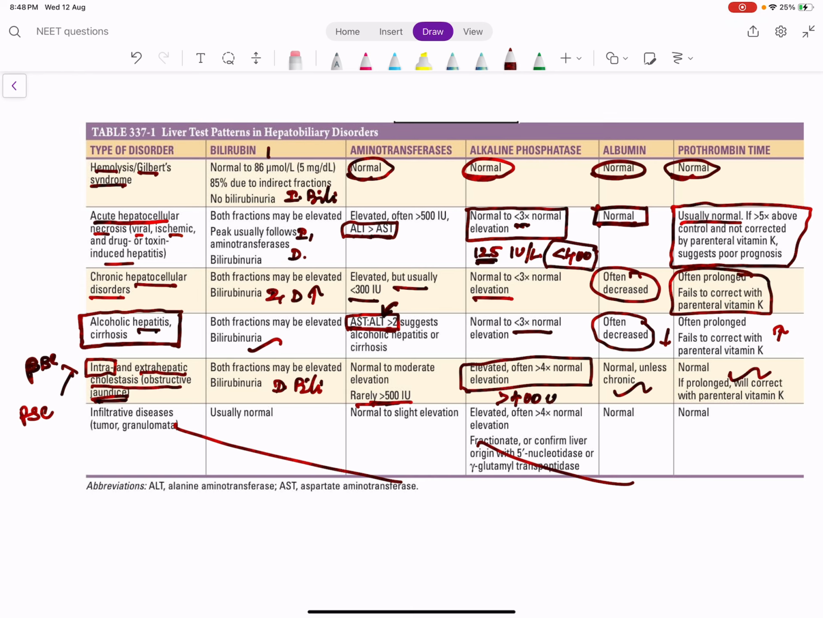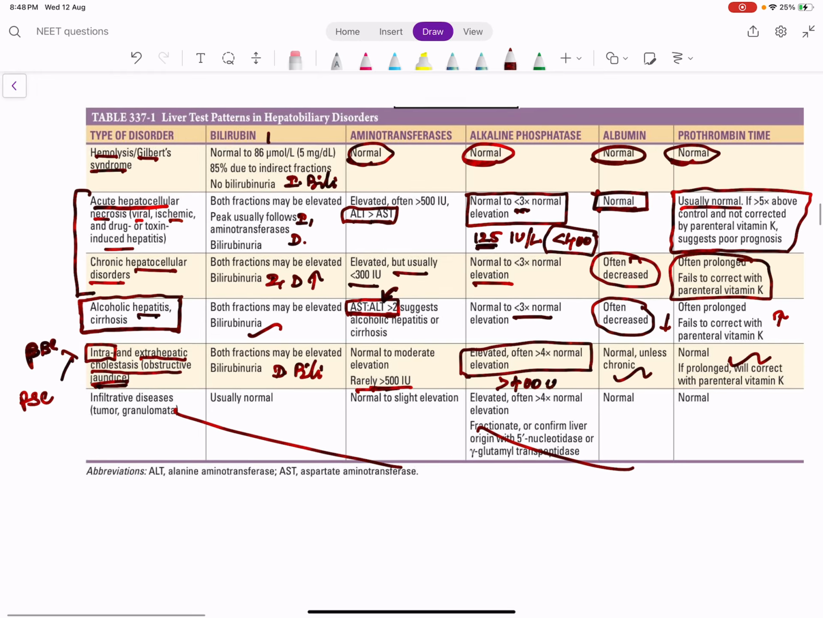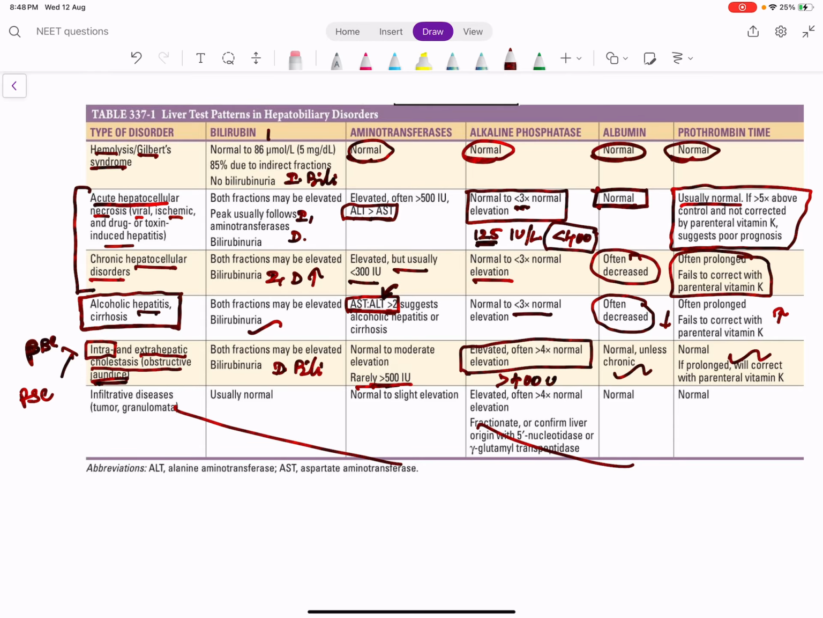So time and again we are discussing only 3 types of diseases: isolated bilirubin elevation, hepatocellular diseases, and cholestatic diseases, right? Only in alcoholic hepatitis, AST will be more than ALT in the hepatocellular disease. In the chronic liver disease, what happens? Albumin will be low, INR will be high, right? In hepatocellular pattern, AST will be high, ALT will be high, both fractions of bilirubin will be high. In alcoholic liver disease, AST will be more than ALT in the ratio of 2:1. When the disease becomes chronic, albumin will be low, prothrombin time will be high.